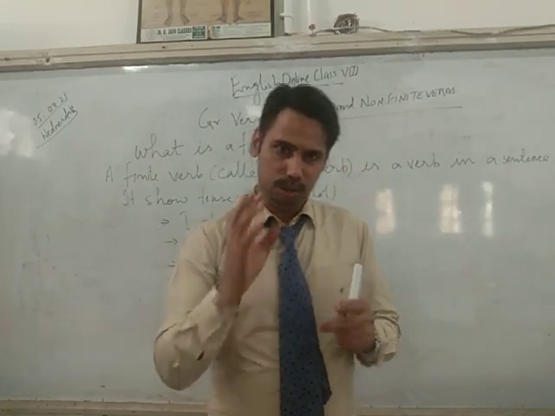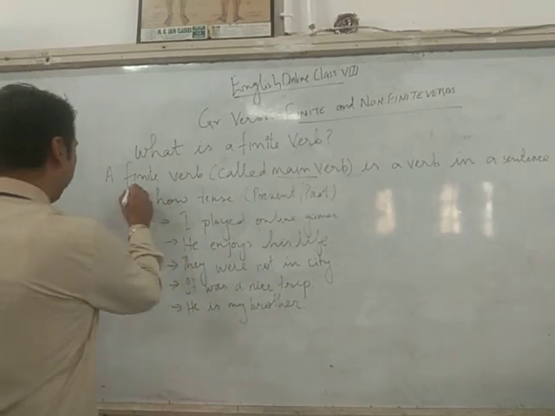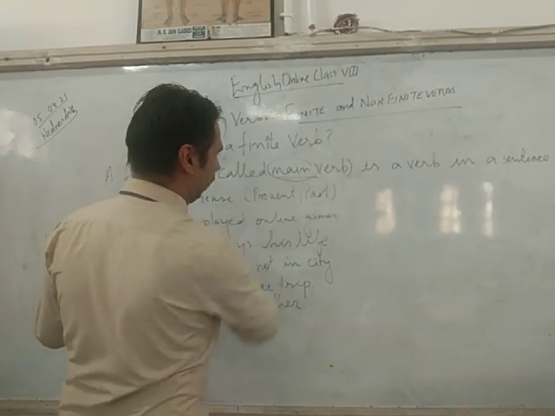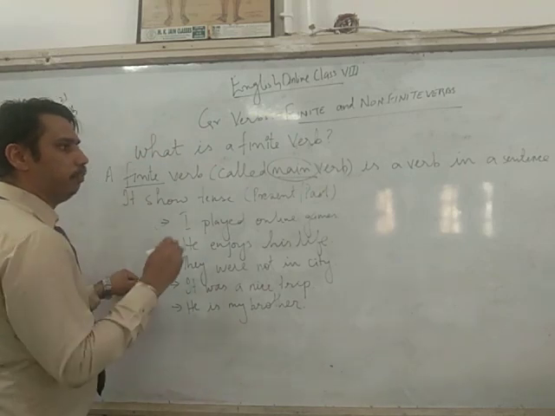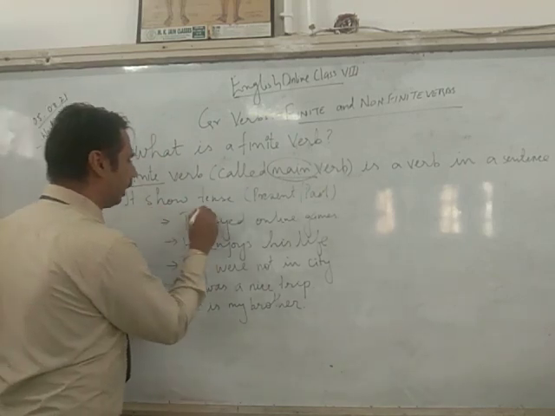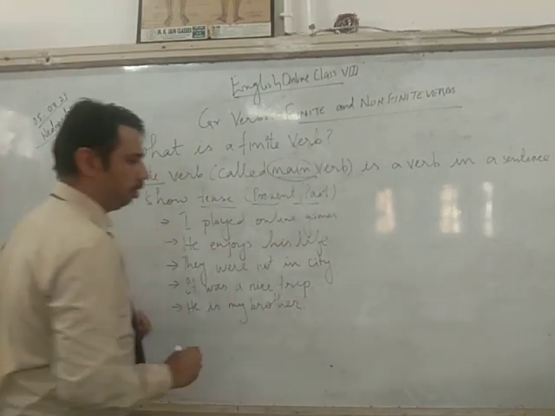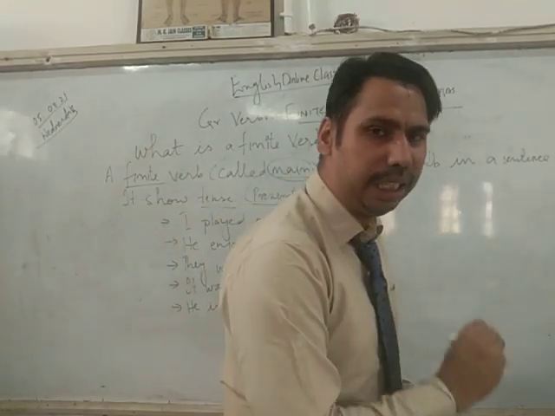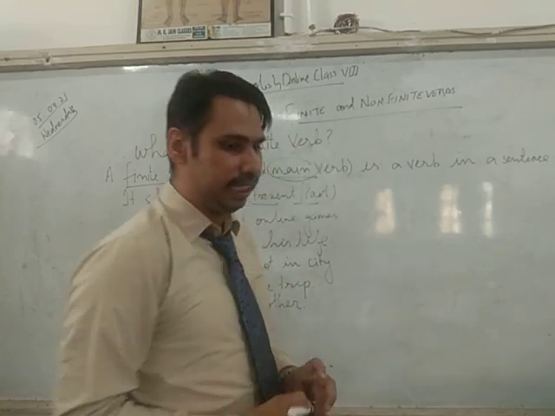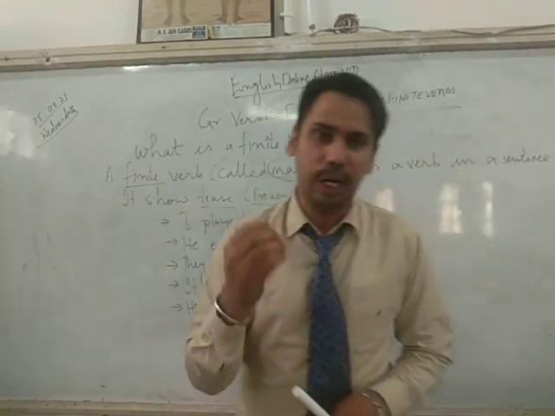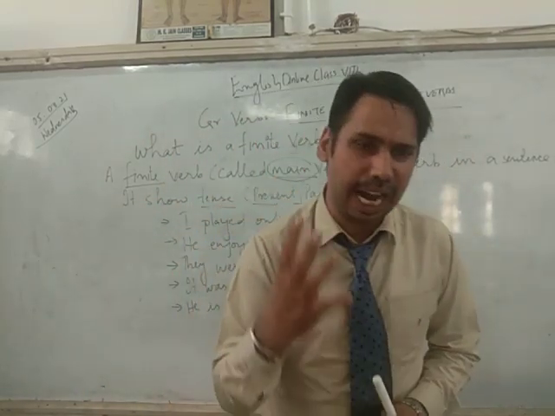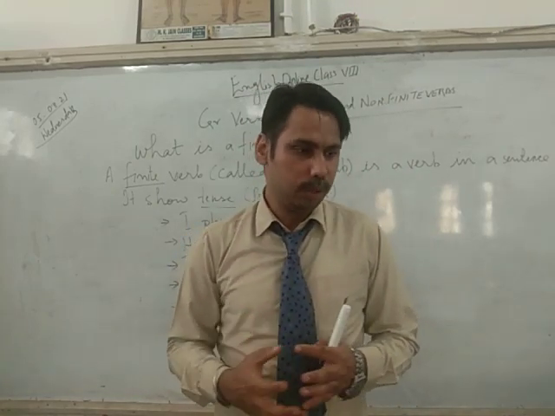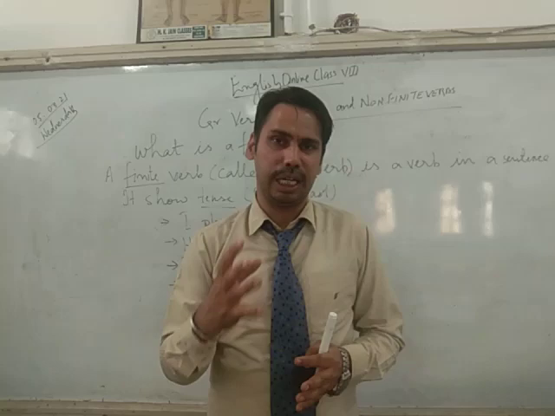Right? So here, a finite verb is also called the main verb in the sentence. It shows the tense, present or past. Correct? So you should have a verb in the sentence, and a finite verb can be easily identified if it is the only verb within a sentence or a main clause.